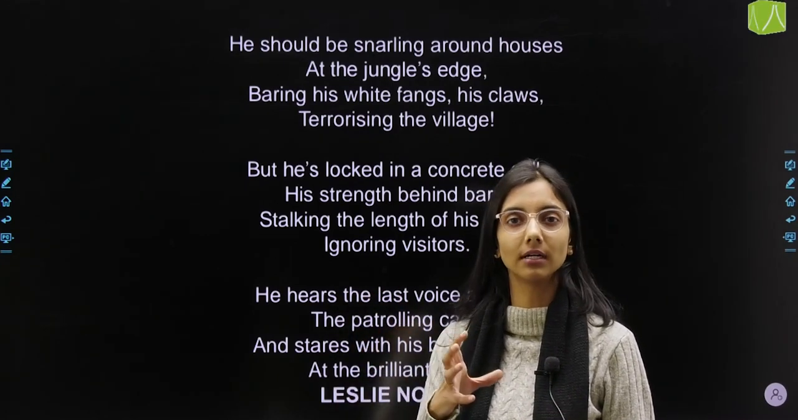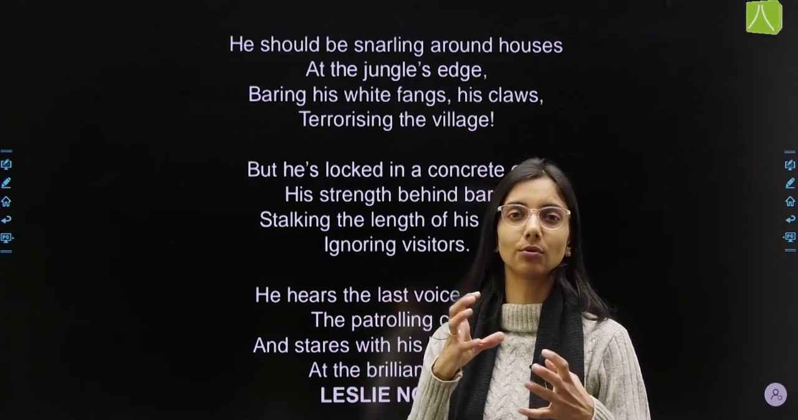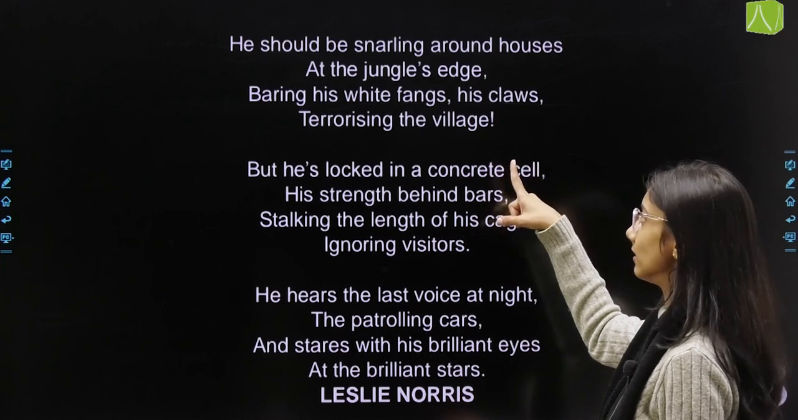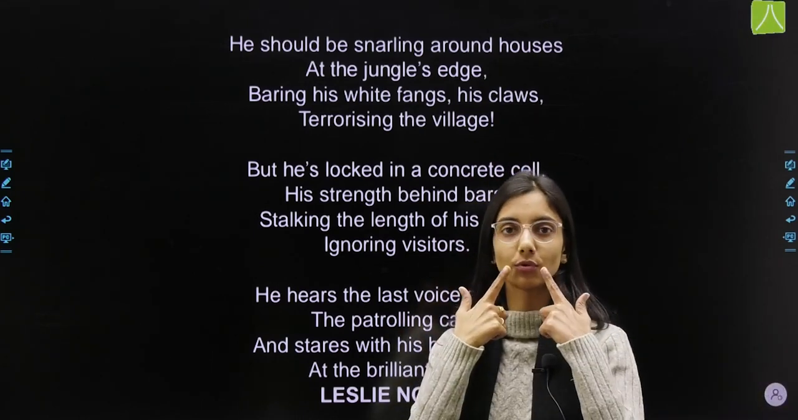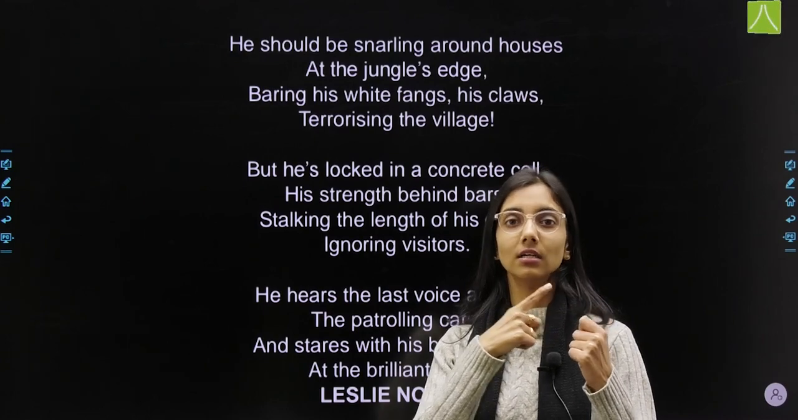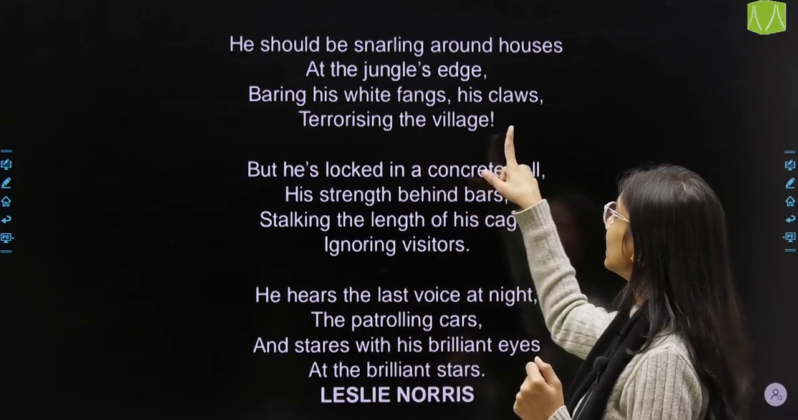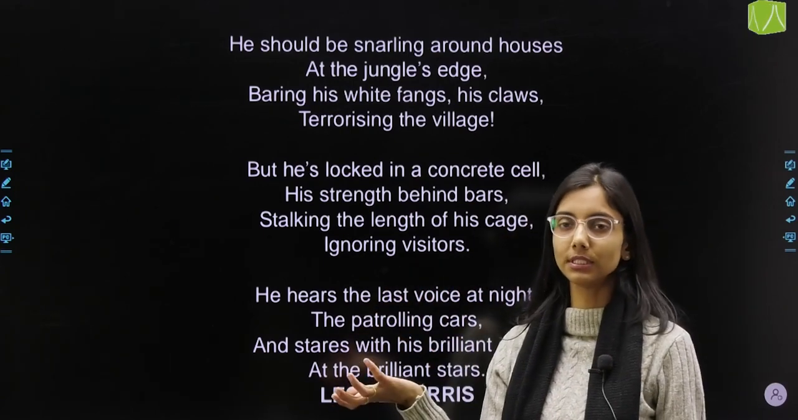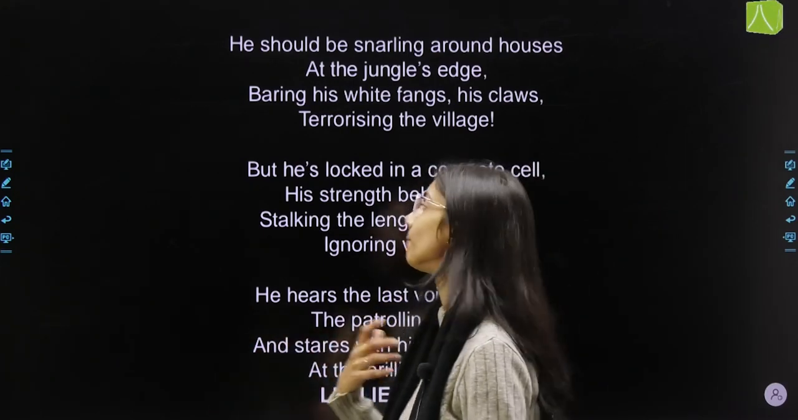Snarling मतलब growl करना, teeth show करके aggressively growl करना. Bearing his white fangs. What are fangs? Fangs ये जो दो अलग से teeth जो होते हैं, जो दिखते हैं ना, fangs, his claws, terrorizing the village. So that's what he is supposed to do. He is supposed to terrorize the village.